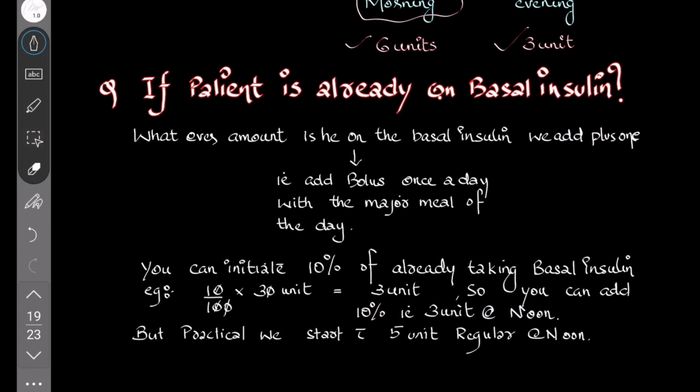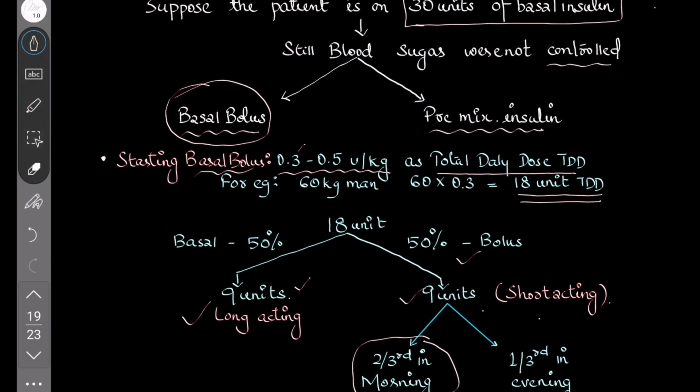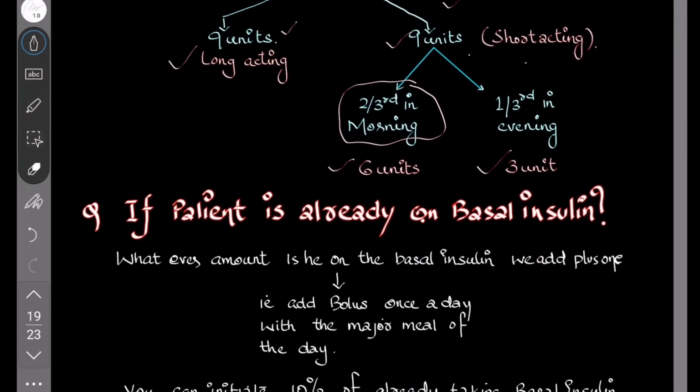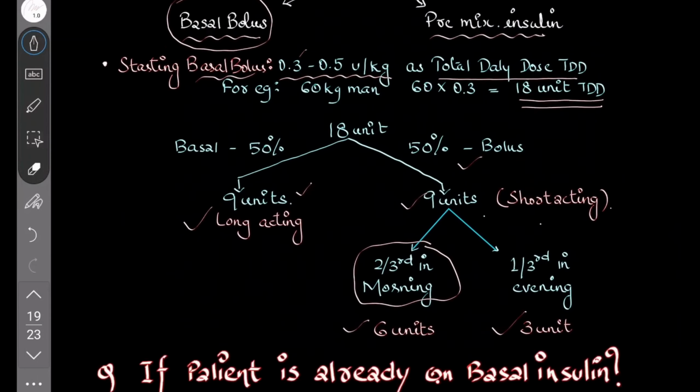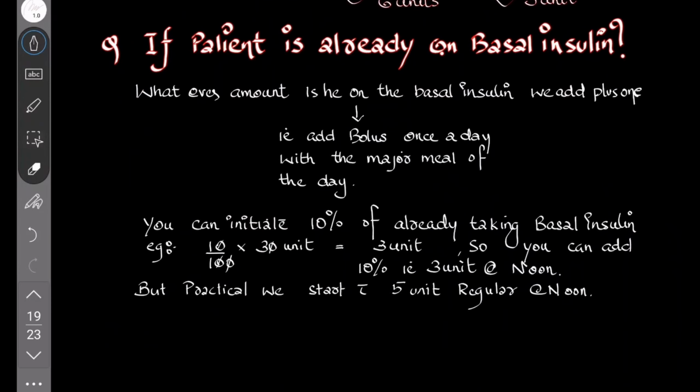So if the patient is already on basal insulin, this is the starting basal bolus. In case your patient is already on basal insulin, let's say 30 units, whatever amount he is on basal insulin, we add plus one. That is adding a bolus once a day with the major meal of the day. For Indians, the major meal will be lunch. You can initiate 10% of the already taken basal insulin. For example, if you are taking 30 units basal insulin, you add 3 units at noon. But practically, we start with 5 to 6 units regular at noon.